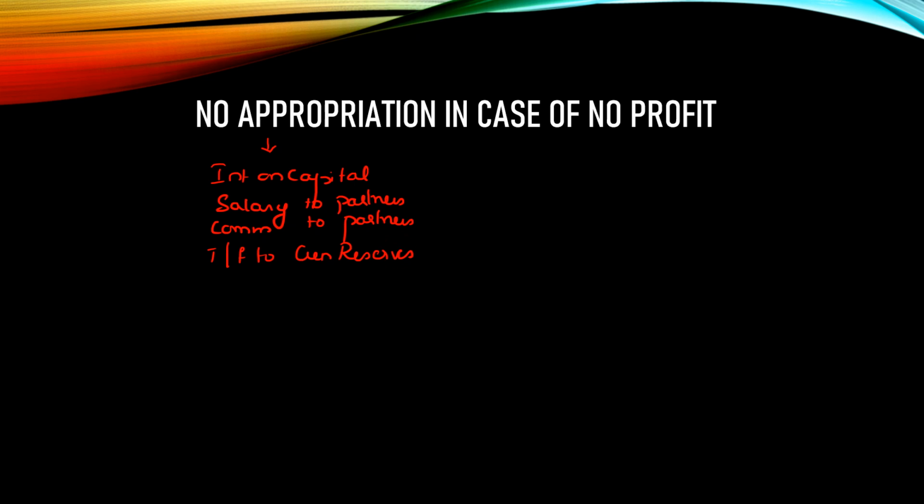In case there is no net profit, which means there is a loss, then although the partnership deed has a clause related to these appropriations, still no appropriations would be allowed. Whatever your loss is, you would give it to the partners by debiting the capital account in their profit sharing ratio, unless interest on capital has been provided as a charge. So the exception you have to remember is that in case they have provided interest on capital as a charge to the partners,